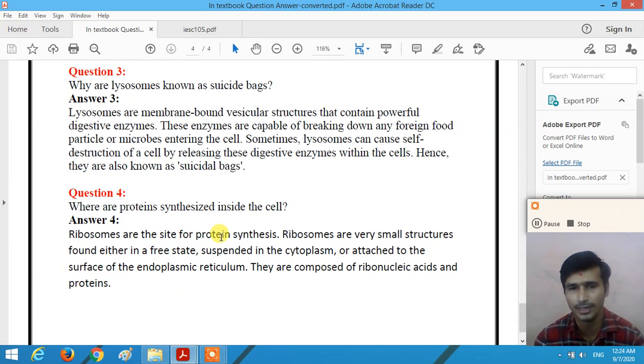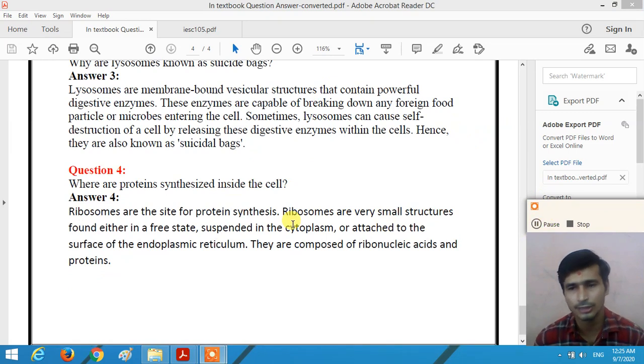Ribosomes are very small structures. They are found in the free state, suspended in the cytoplasm, or attached to the surface of the endoplasmic reticulum, and they contain ribonucleic acid and protein. So the protein is synthesized inside the cell in the ribosomes, right? So dear student, understand all the question answers given in the textbook of chapter number 5.